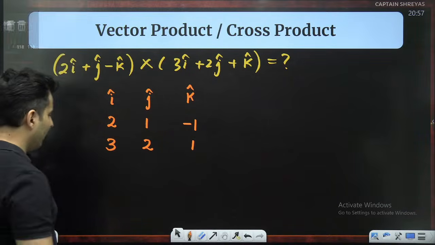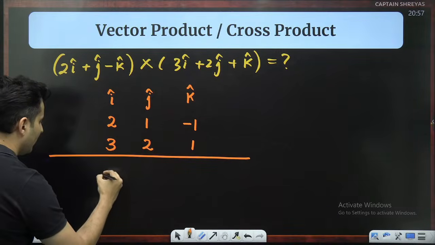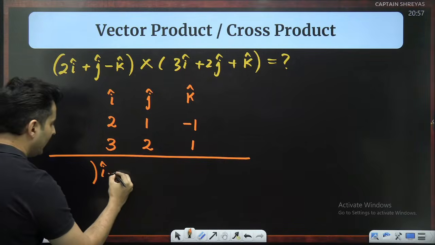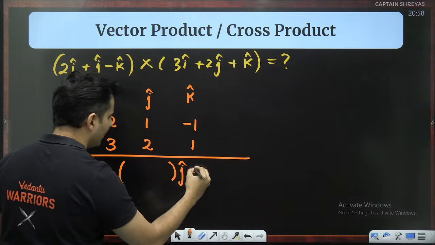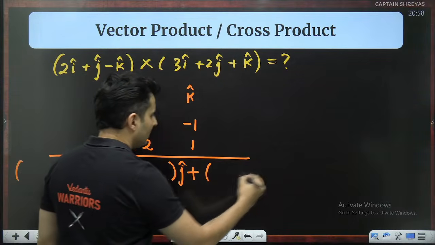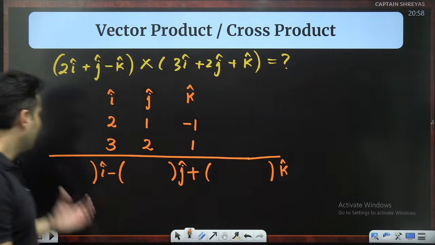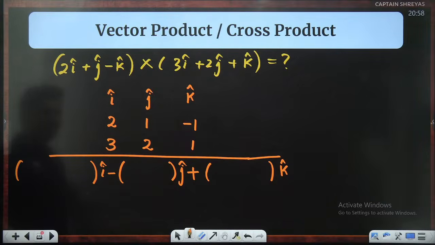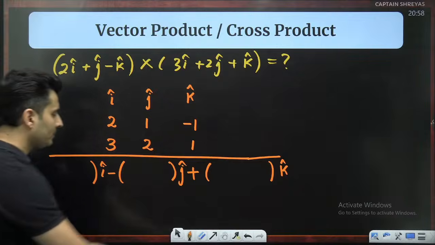The next step after this is this important thing. Put I cap over here, put some brackets, then definitely put negative j cap over here because that's how determinants are expanded, and then put another bracket over here and then put k cap over here. Okay, I cap, negative j cap plus k cap with some brackets. That's your next step. After this, what you do?